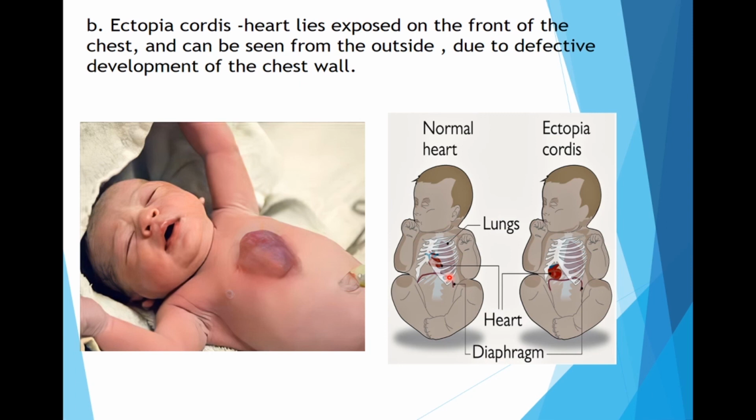Then there is ectopia cordis. Ectopia cordis is again an anomaly of position. Heart lies exposed on the front of the chest because of the deficient development of the chest wall. See, the heart is lying exposed. This is again ectopia cordis.